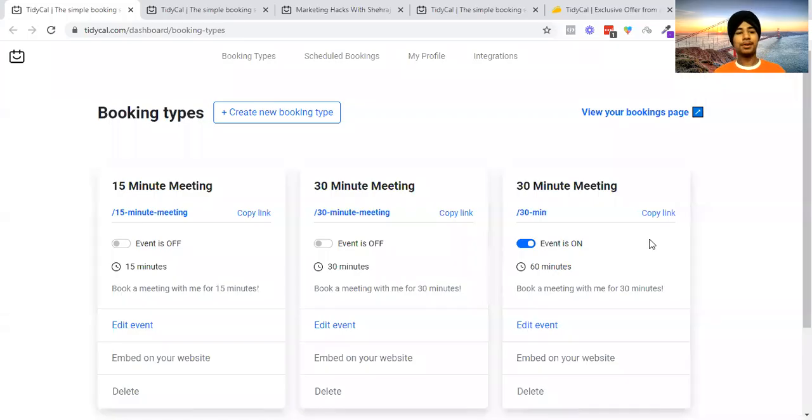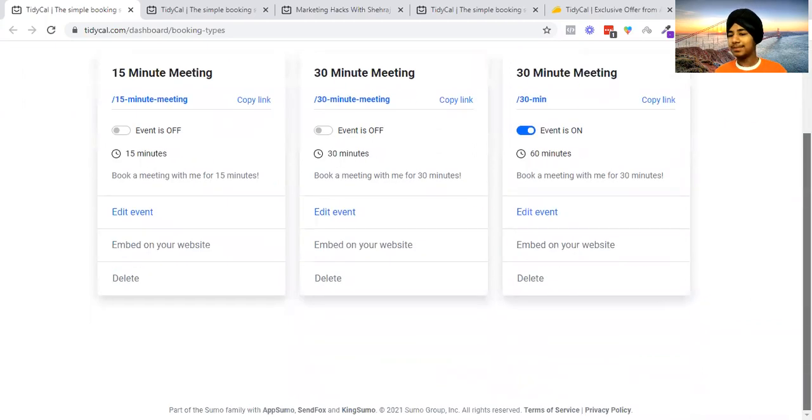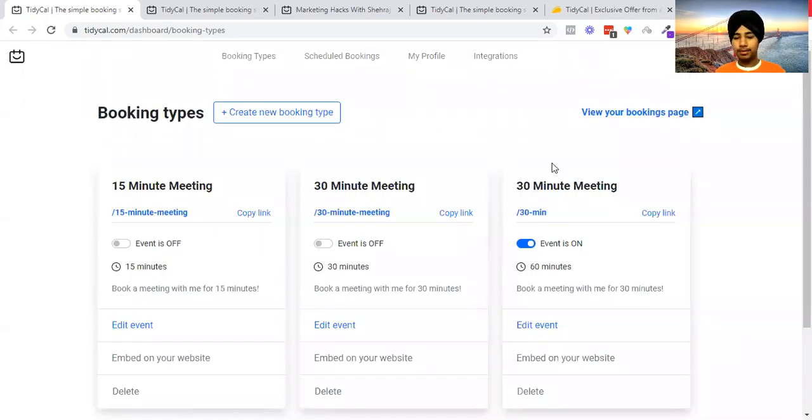What's up, folks? In this particular video, I'm gonna review Tidycal. So Tidycal is an AppSumo Original, a tool by AppSumo. In this video, I'm gonna review it in depth: what are the pros and cons, and why you need to have this or not.